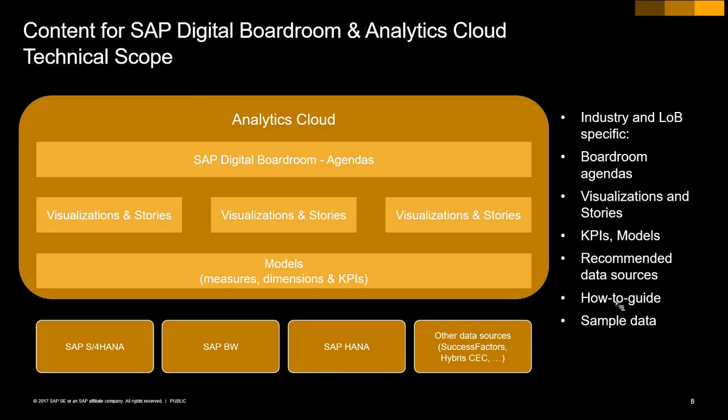For those of you who know the SAP Analytics Cloud a bit more, you notice that models come in two flavors. The first flavor would be data acquisition models. Those are models that would read in data from the backend systems and store this information within SAP Analytics Cloud. We have used that technology quite a lot because this is something that would allow us to ship sample data. And let me remind you that whenever we show something in demos later on, this sample data that you see is exactly the set that you will also get when you download the content. So you can just rerun the whole demonstrations that we give to you.